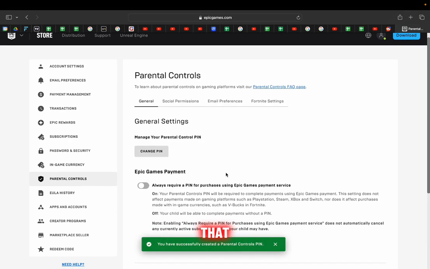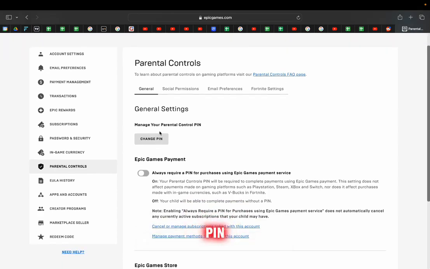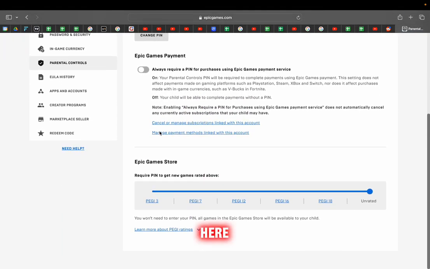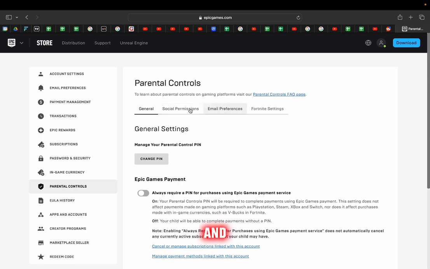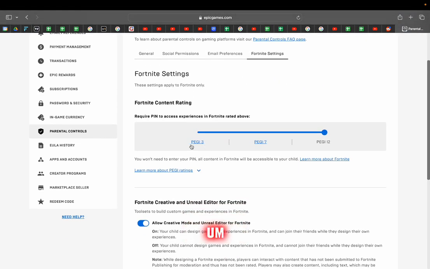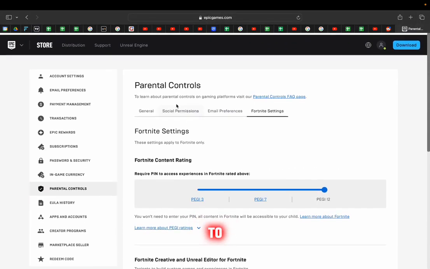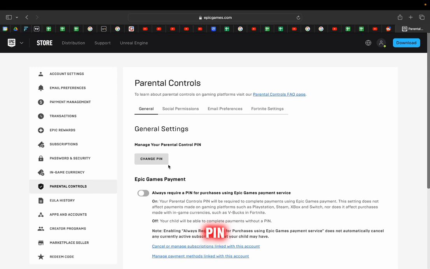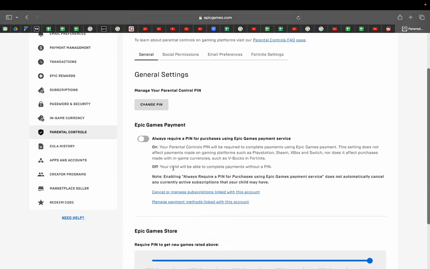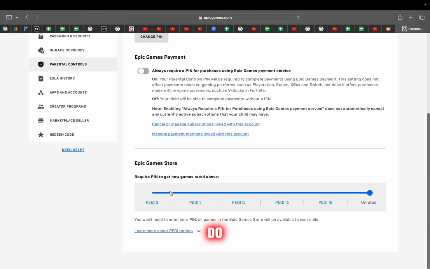And after that, it says general settings. You can manage your pin. You can change it, and here you can go in and change different permissions and Fortnite settings. Here it is. And if you want to remove the pin, well, you need to click on forget. That's pretty much what you gotta do.